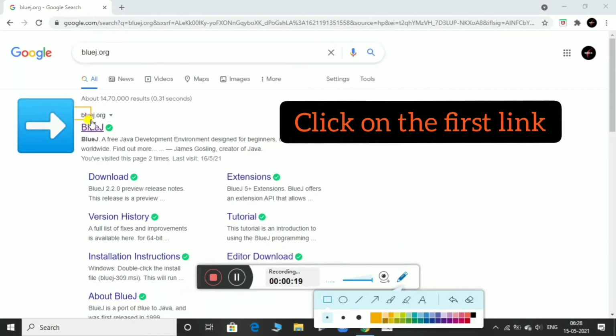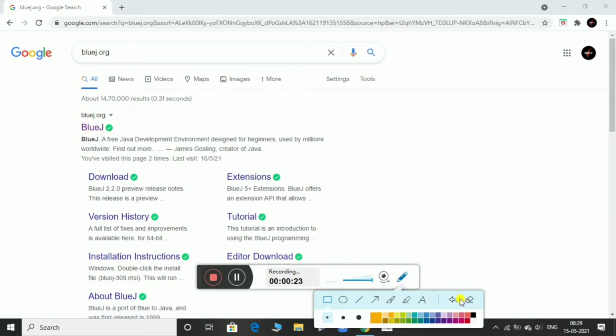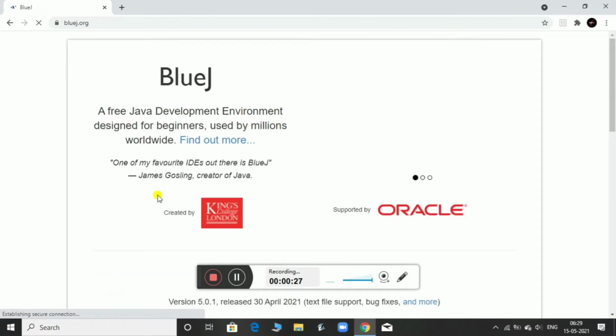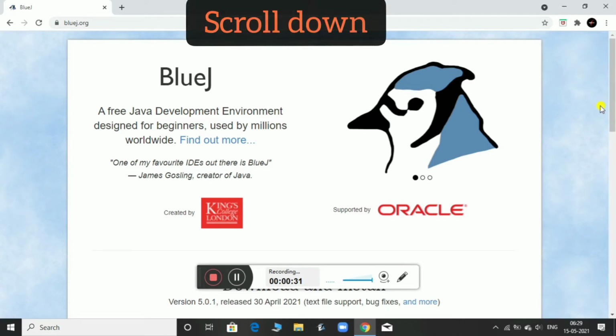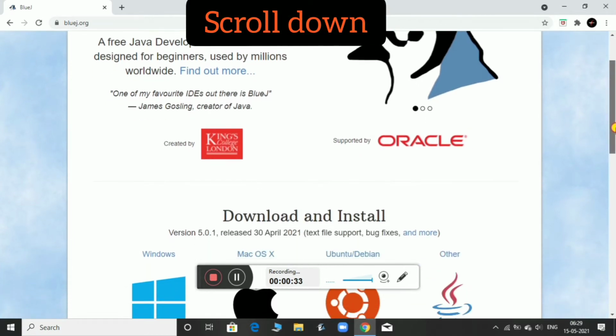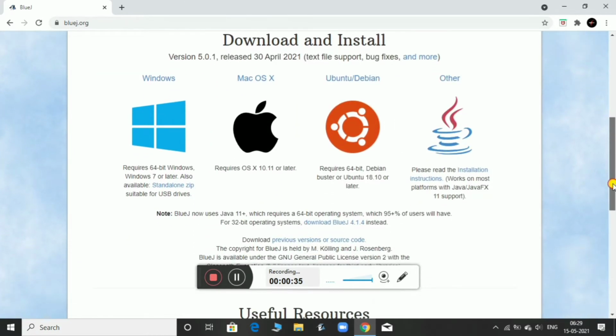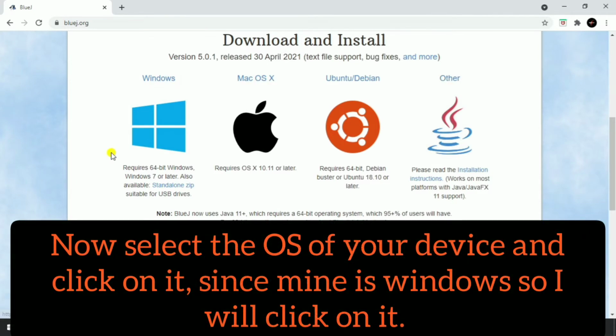Click on the first website. Scroll down. Now select the OS of your device and click on it. Since mine is Windows, so I'll click on it.